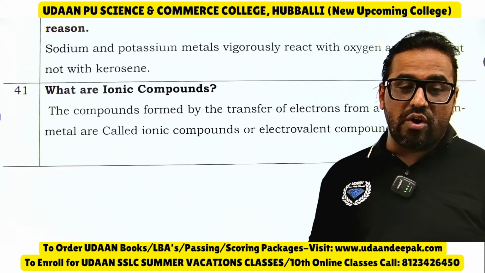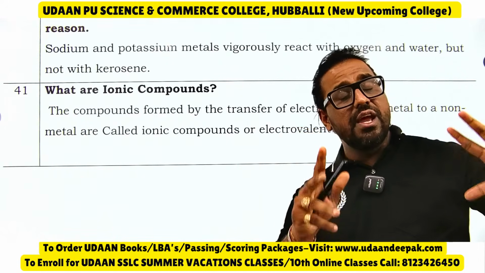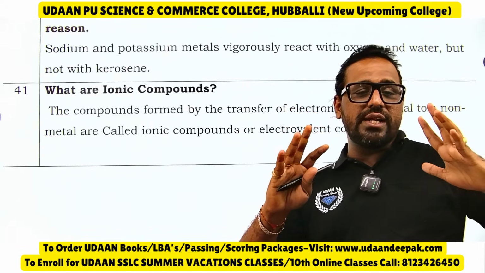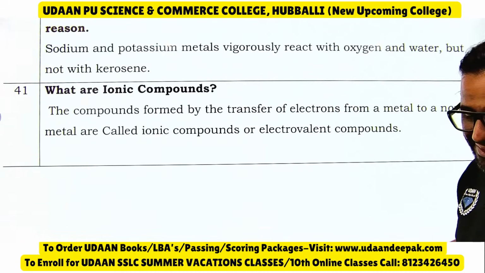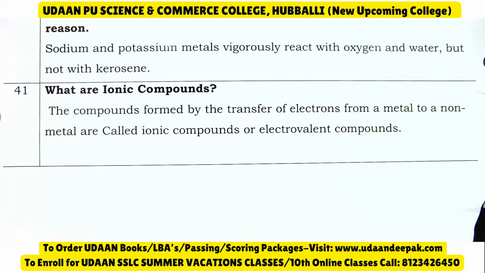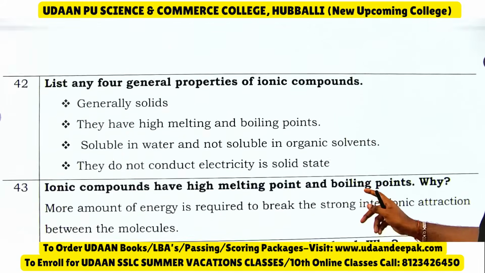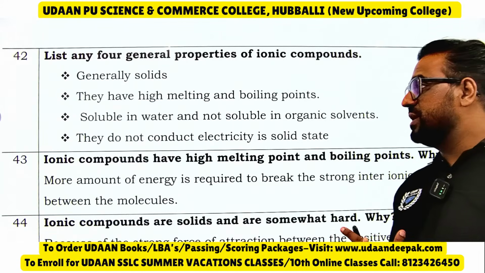What are ionic compounds? This is again a fixed question. The compounds formed by transfer of electrons from a metal to a non-metal, what do we call them? We call them ionic compounds, or electrovalent compounds. List any 4 general properties of ionic compounds.